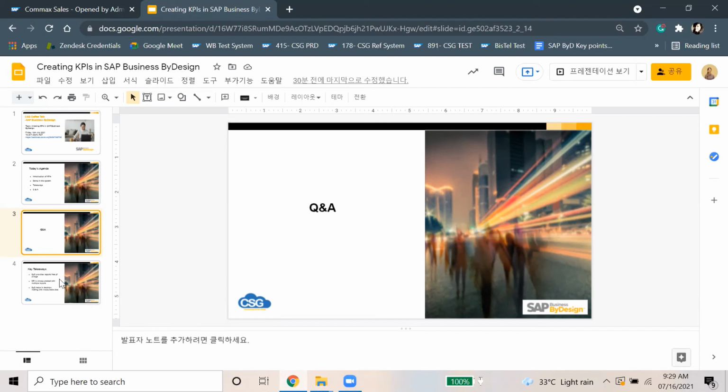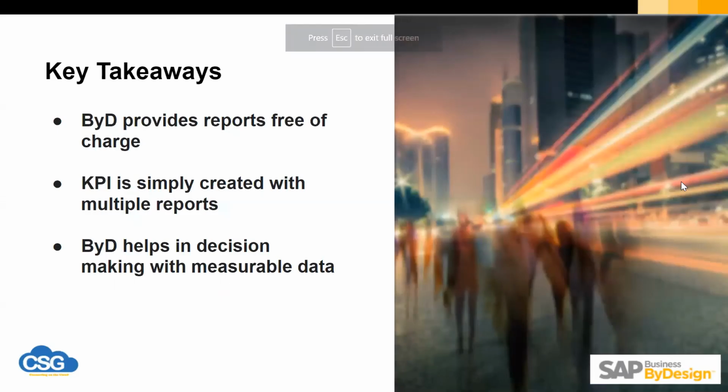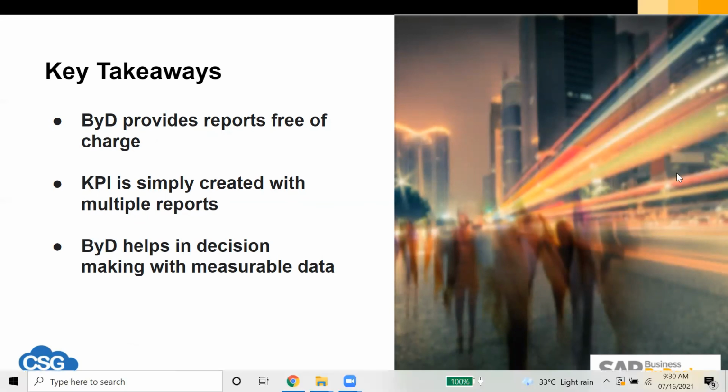Okay, then we will move to the key takeaways from the session. Basically, By Design provides reports free of charge. We have a lot of inbuilt analytics, that is inbuilt reports, available in By Design, as we saw in the beginning.